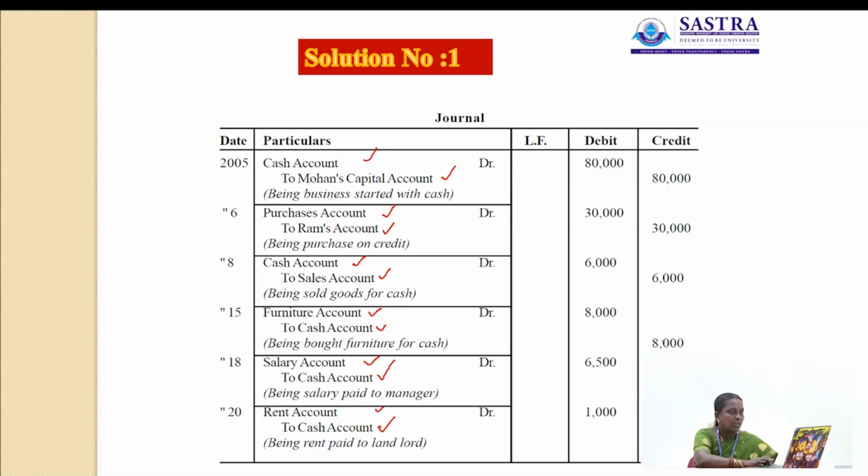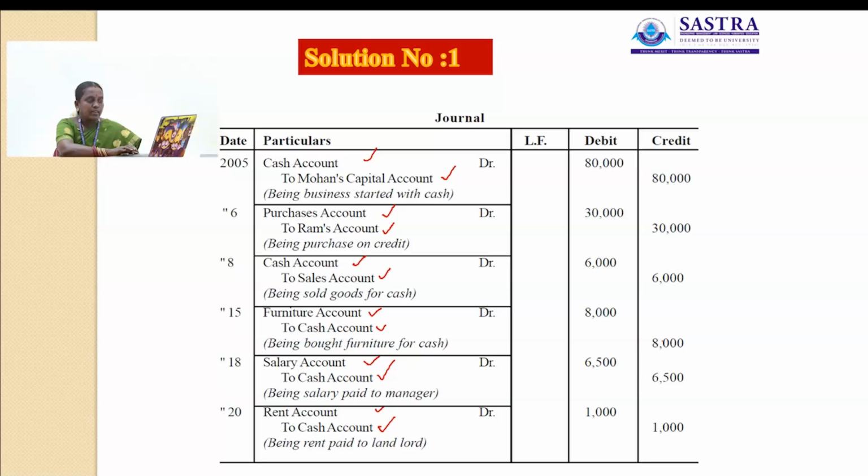Cash is a real account. Mohan's capital is a personal account. What is the rule of real account? Real account: debit what comes in, credit what goes out. Here cash comes into the business, so the cash account will be debited and Mohan's capital account will be credited.